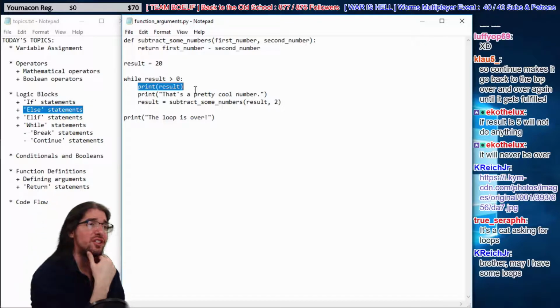So we define a function, first of all. Then we define result. Result is 20. Then we start a loop. The first thing the loop does is it prints result, right?